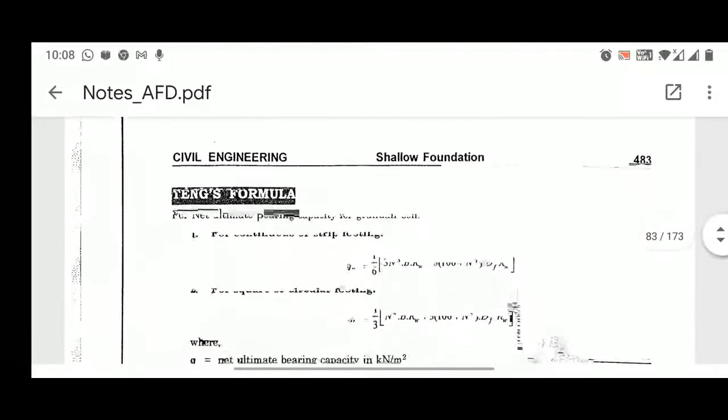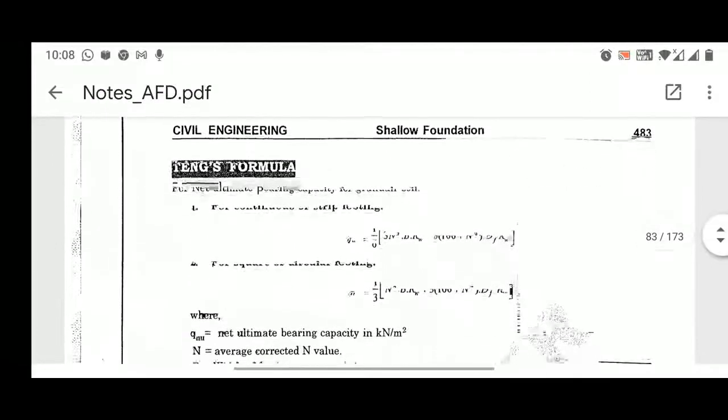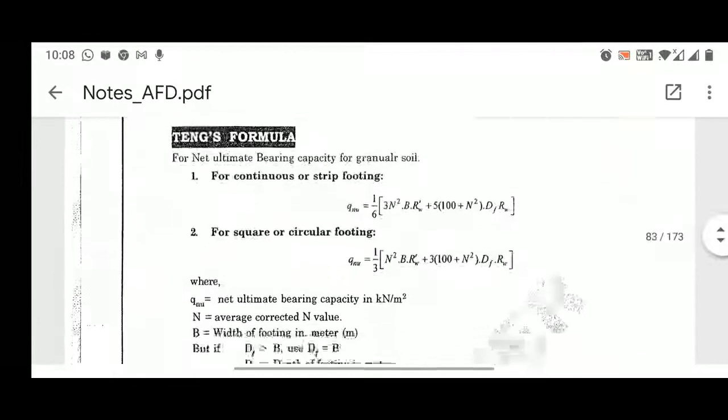So Teng's formula is for the net ultimate bearing capacity of granular soil. If it is a continuous or strip footing, the net ultimate will be given by 1/6 times 3N squared B times Rw dash plus 500 and so on. So you can easily see the ultimate or net ultimate bearing capacity is directly related to the standard penetration value, that is N, right? And for square and circular types of footing also, the correlation is provided with respect to the net ultimate.